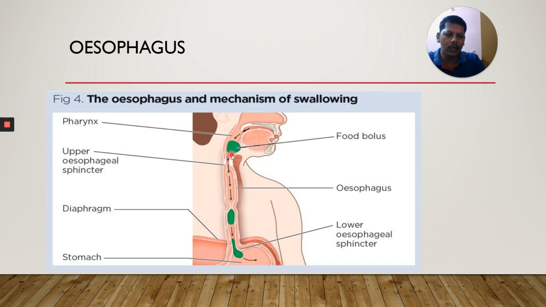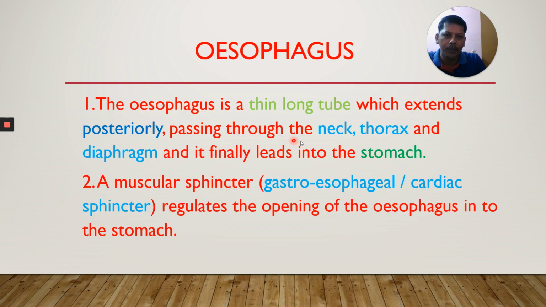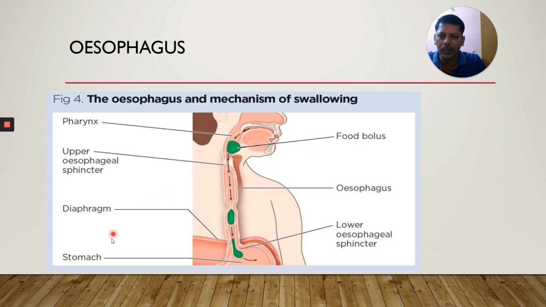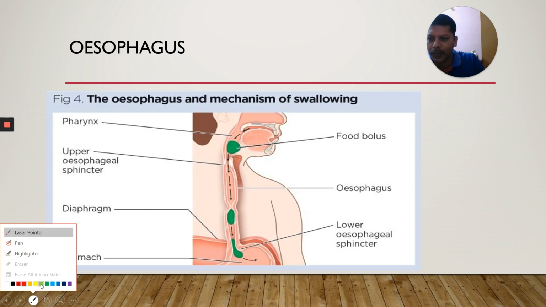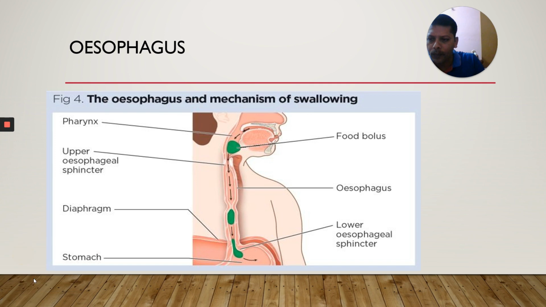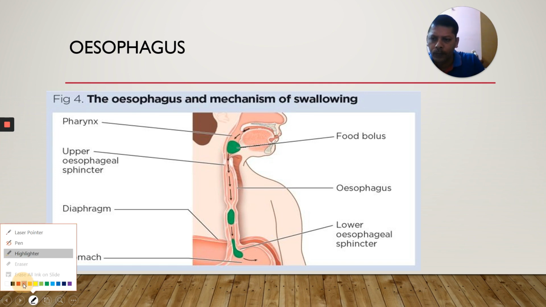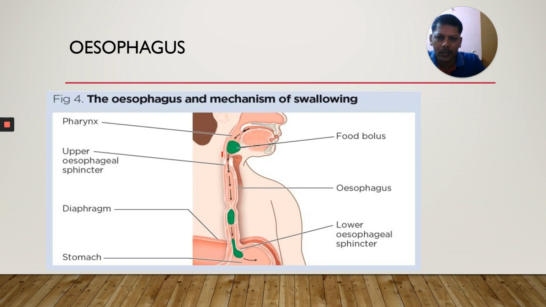The esophagus is a thin long tube. In which direction is it extending? It is not going anteriorly; it is extending downwards, that means posteriorly.